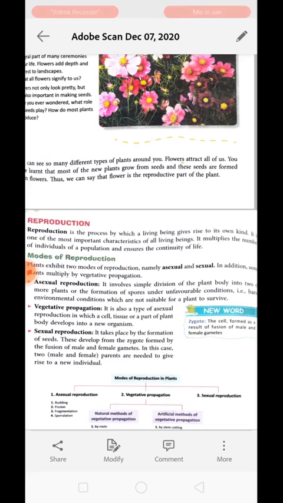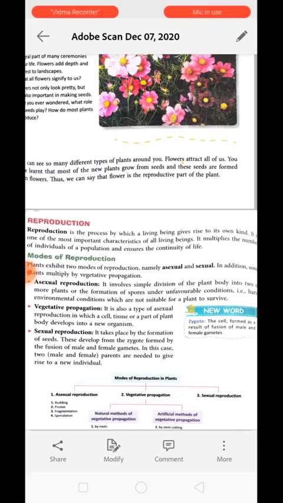The second one is vegetative propagation. It is also a type of asexual reproduction in which a cell, tissue, or part of the plant body develops into a new organism. Vegetative propagation is a kind of reproduction in which any part of the plant in different species gives rise to a new plant. For example, in the case of potato, the potatoes, which are underground stems, can also give rise to a new plant, and thus it is called vegetative propagation.